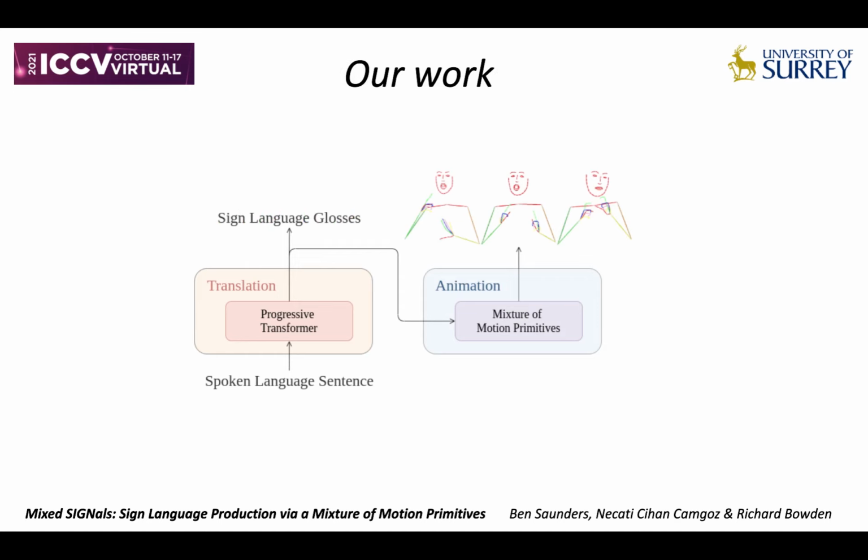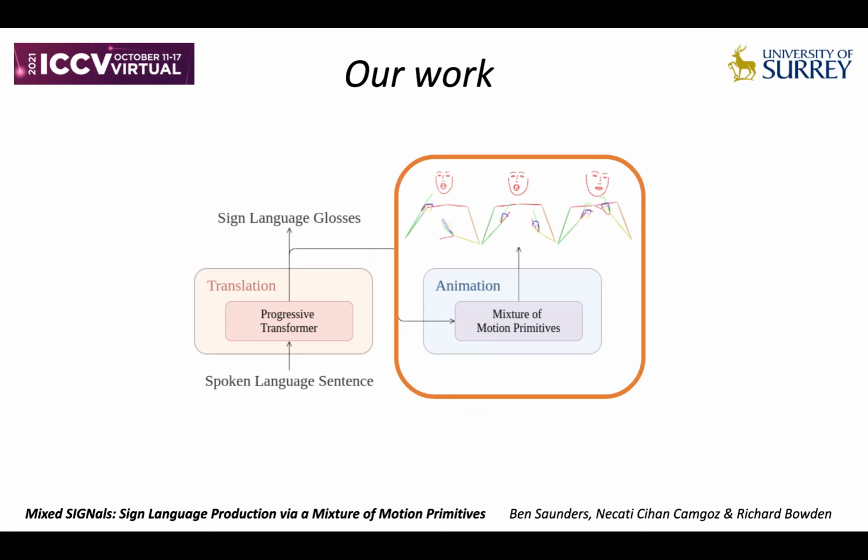In this work, we propose to formulate SLP as two distinct but jointly trained subtasks. We initially translate from spoken language to a sign language representation with an additional gloss supervision. Subsequently, we propose a novel mixture of motion primitives architecture to animate skeleton pose from this sign representation. This setup leads to both a more accurate and more expressive sign language production.